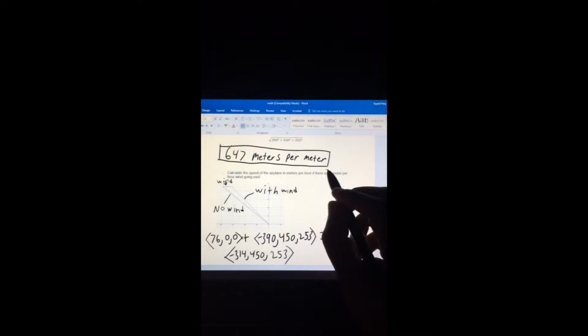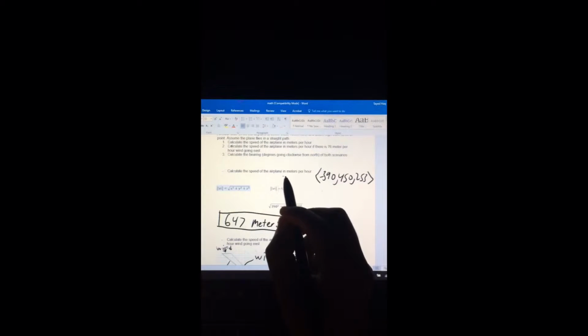Then you just plug it into the calculator: square root of all these squares, and you get 642 meters per hour. Because the question says calculate the speed of the airplane in meters per hour, you just find the magnitude.